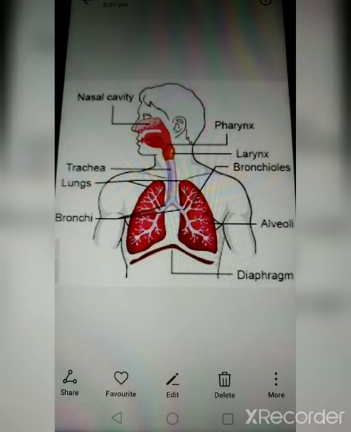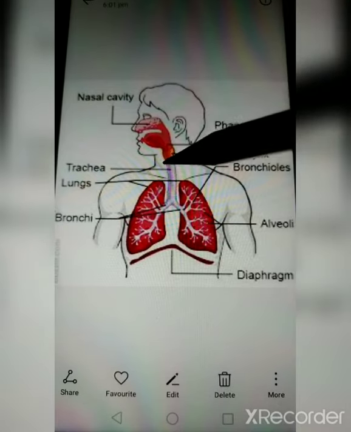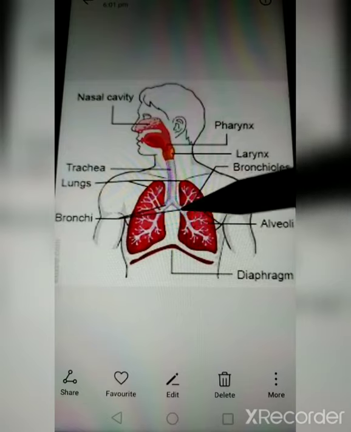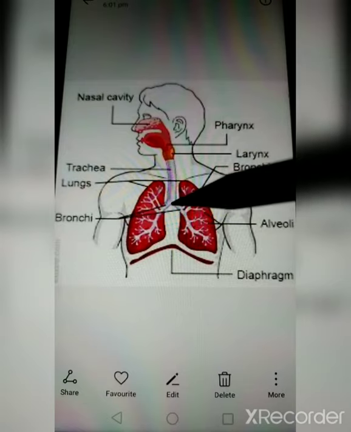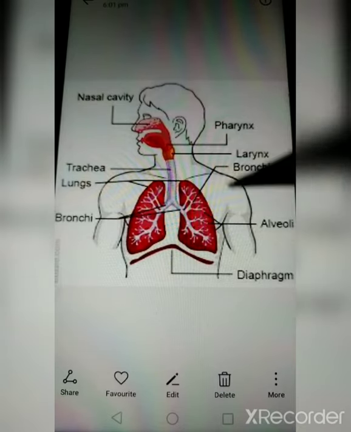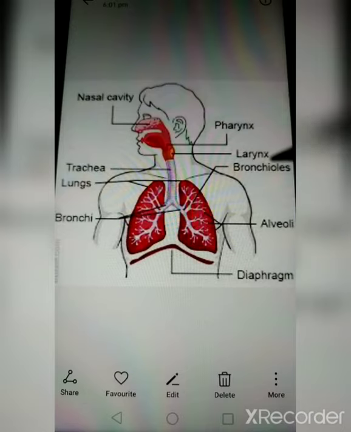Next phase in the pathway of air is the trachea. Trachea is the windpipe which connects to the lungs. The trachea is further divided into two bronchi. There are two bronchi, one to the left lung, the other one to the right lung. The bronchi are branched into bronchioles. You can observe the branches of bronchi into bronchioles.